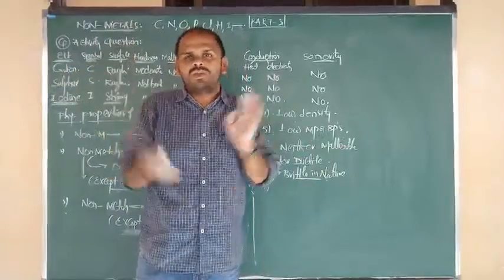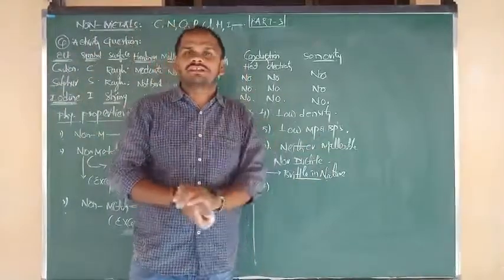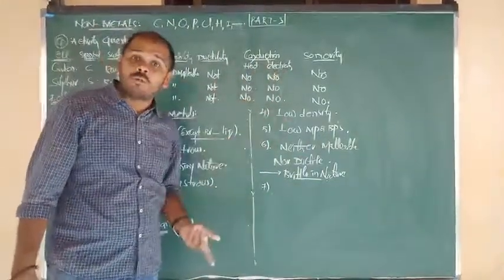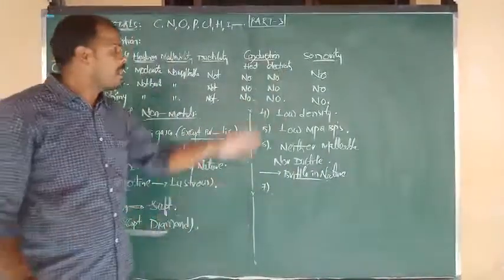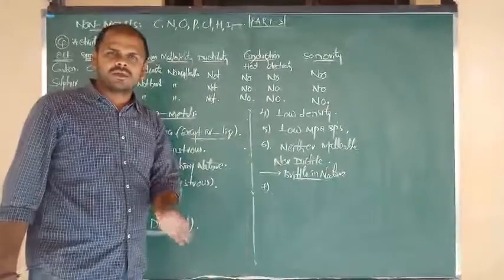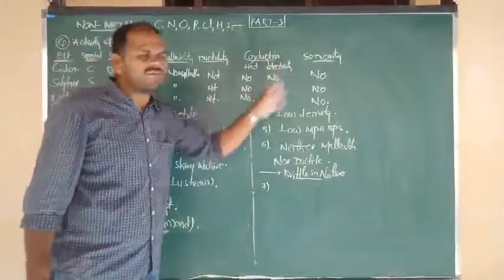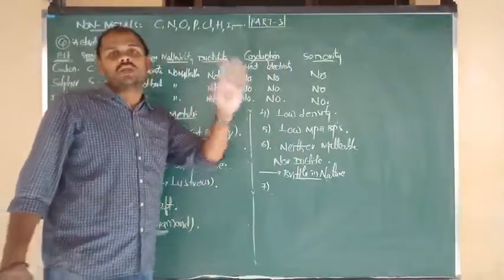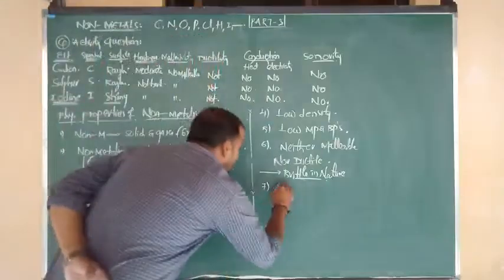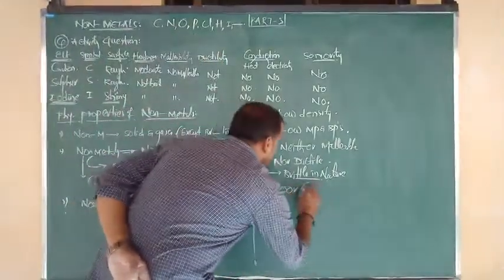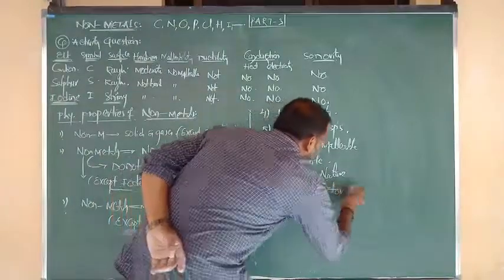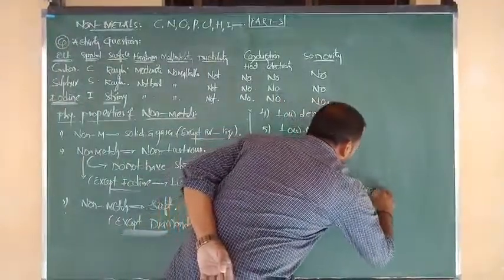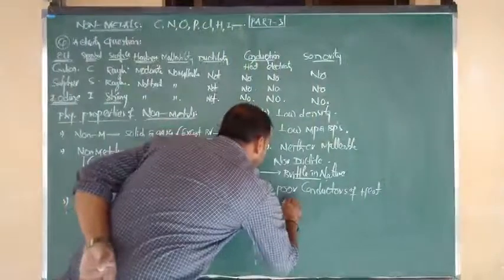The next point: we have studied that metals are good conductors of heat and good conductors of electricity. But see this observation: no heat conduction, no electricity conduction. All the non-metals are bad conductors of heat and electricity. They do not allow the passage of heat or electricity. With respect to heat and electricity flow, they act as insulators. So non-metals are poor conductors of heat and electricity.